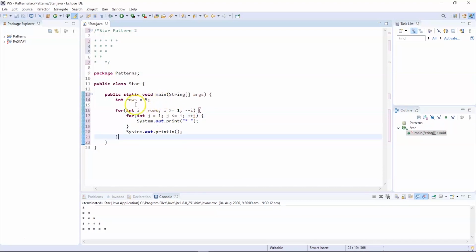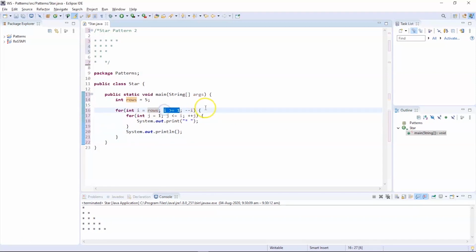Here we have declared the row value as 5, and inside the for loop we set the counter variable equal to rows, which is 5. Then the comparator operator checks whether the value 5 is greater than or equal to 1, and after that we use the pre-decrement operator.